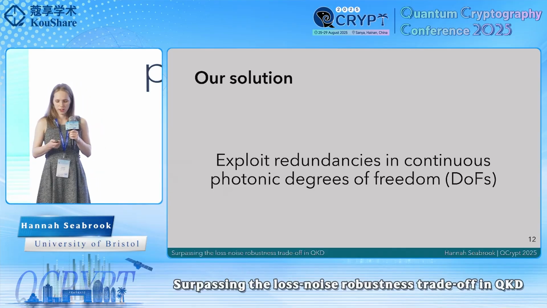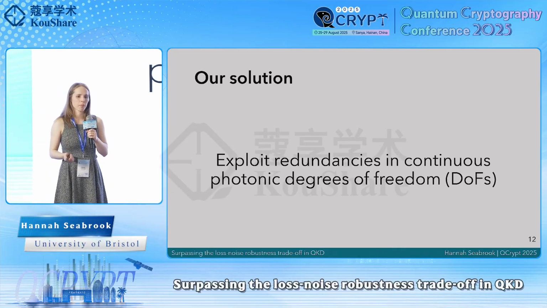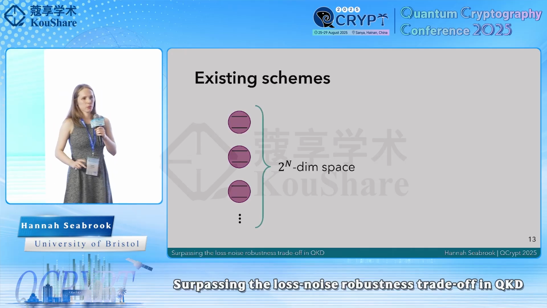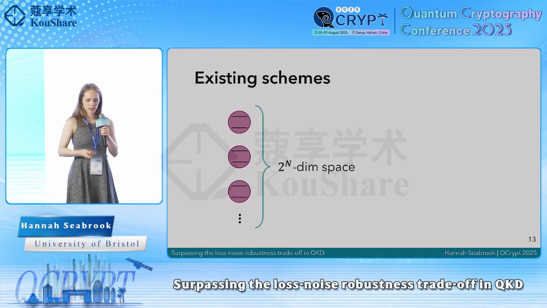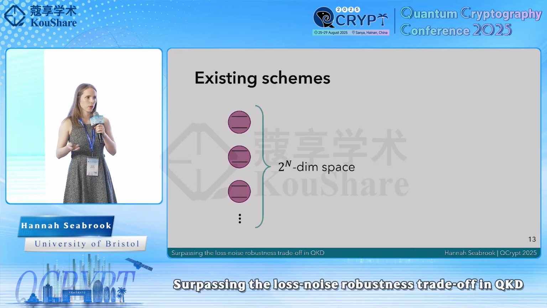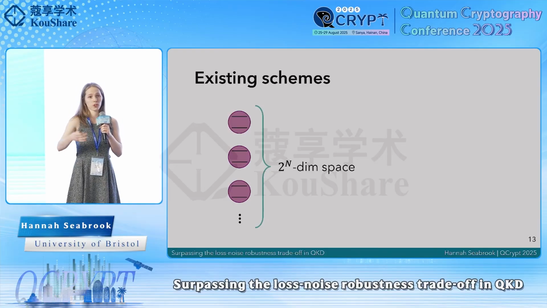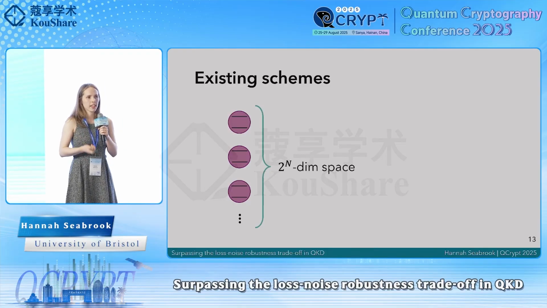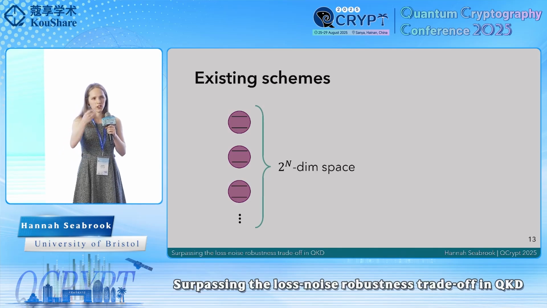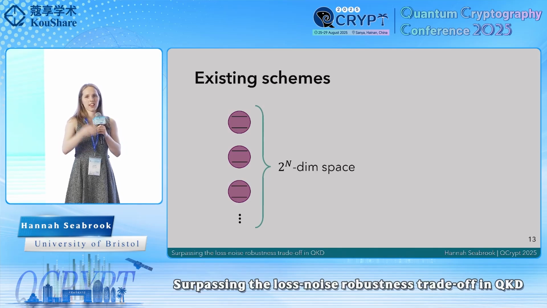So let me show this a bit more visually. In existing schemes, we have 2 variants. We have our discrete variable QKD protocols, where if we want to get some sort of noise resilience, we take many physical qubits and tensor product their Hilbert spaces together to get some larger dimensional space.